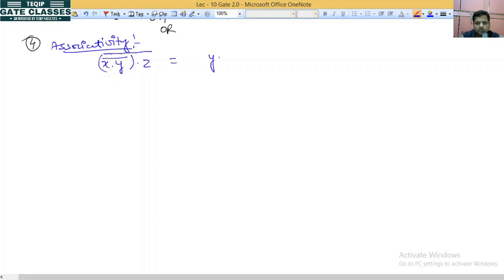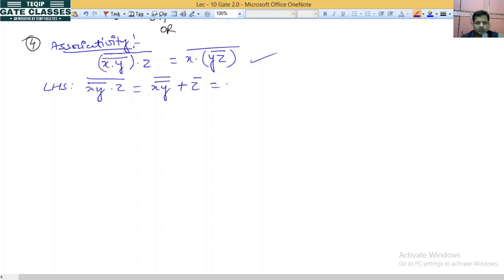Either this or we will take this first, and then the result of this will be operated with x. If both are same, then we say that associativity holds. Okay na? So LHS, left hand side, equal to (x y)bar z whole bar. So it will be, by De Morgan's law, x y plus z bar.